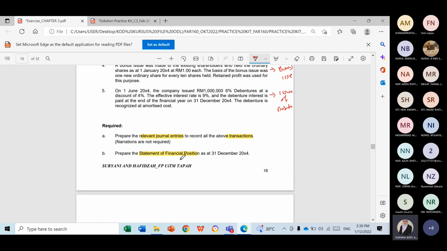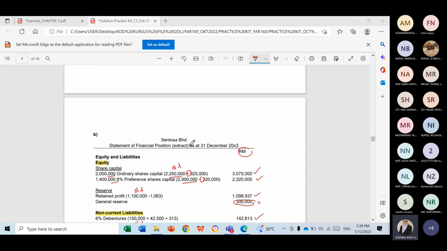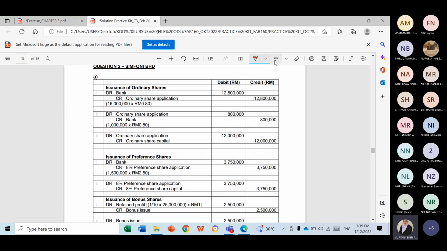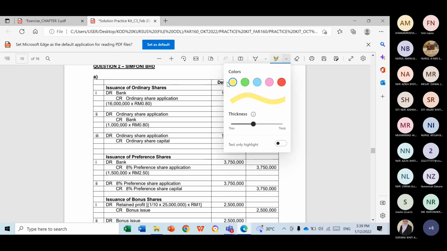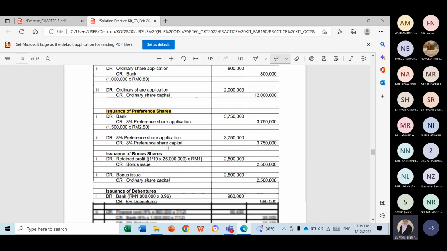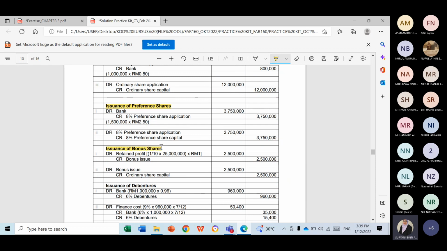So we have how many transactions? We have 4 transactions. So please organize your answer nicely based on the types of transaction. First, issuance of shares, followed by issuance of preference shares, continue by issuance of bonus shares or bonus issue, finally